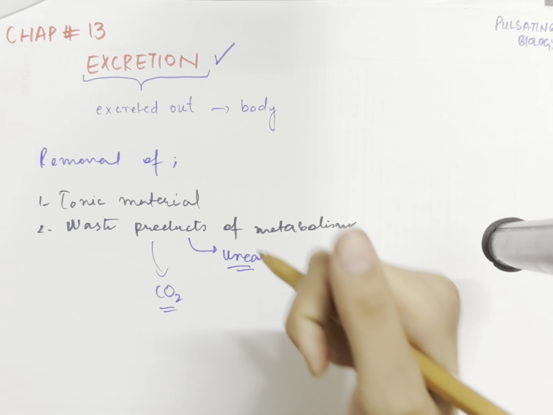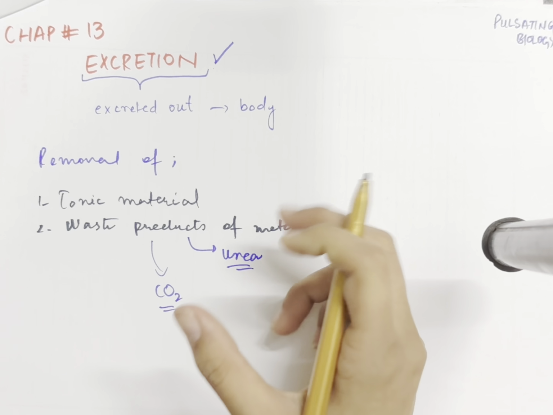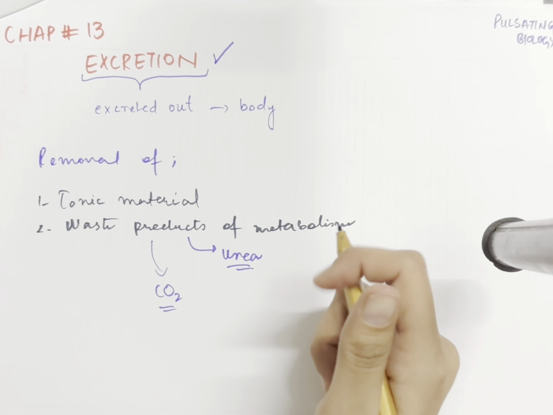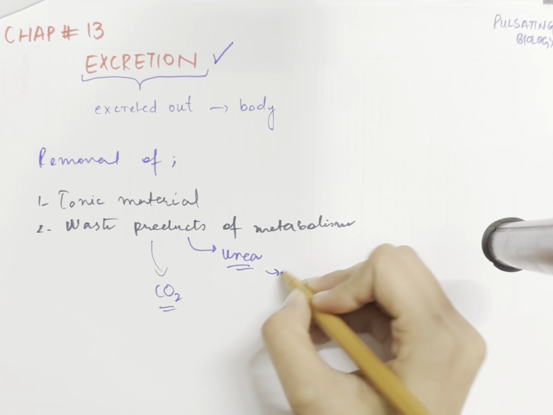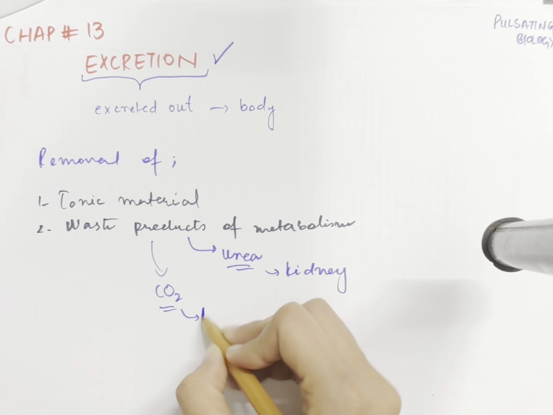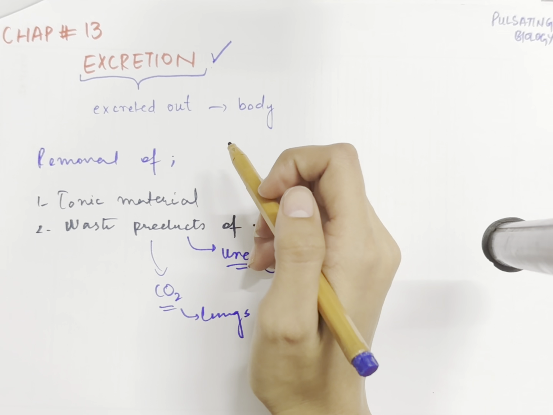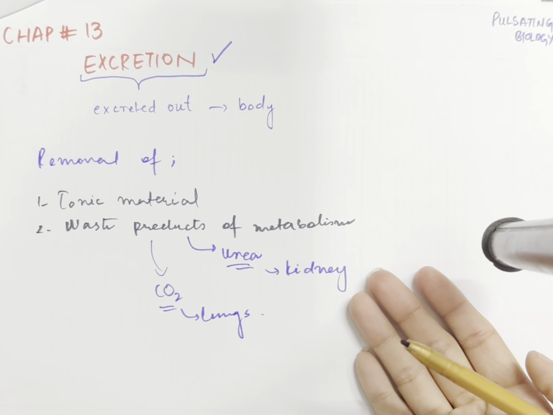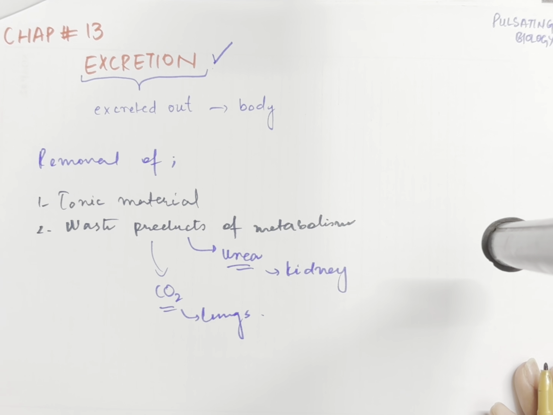Why? It is because the waste product, if it is not excreted out of the body, may cause a lot of harm towards the certain organs of the body to which they are directed. For example, if urea is not excreted out of the body, it causes harm towards the kidney. And if carbon dioxide is not excreted out of the body, it causes harm towards the lung, that ultimately causes harm towards the entire body. So excretion is a process that is very important in the human body, and all of the waste material and all of the substances that are not required by the body are excreted out of the body. This is the entire phenomenon of excretion.